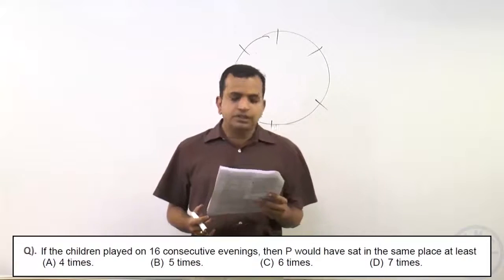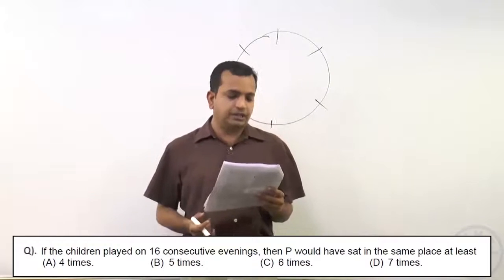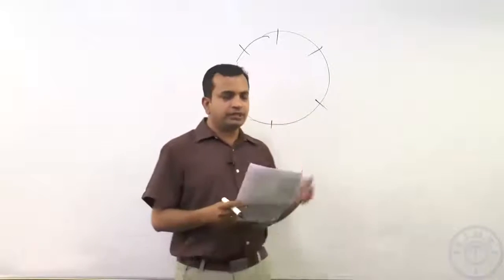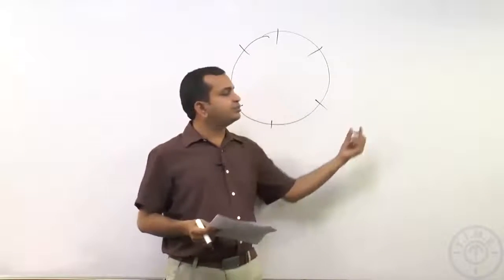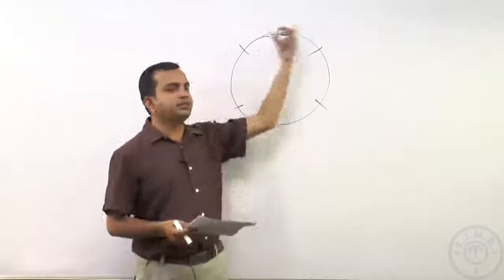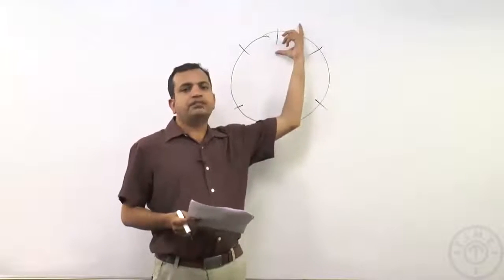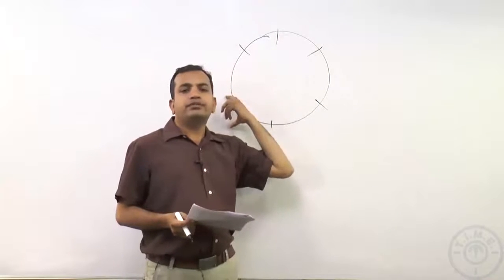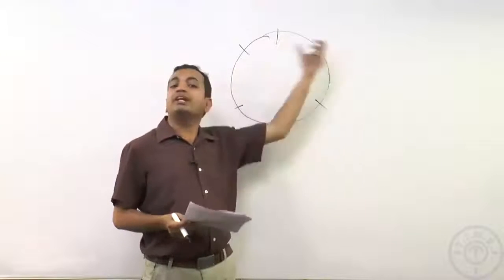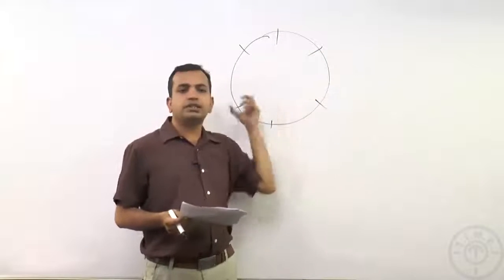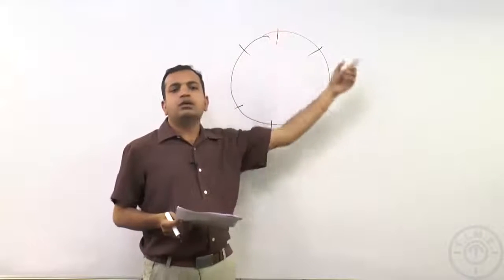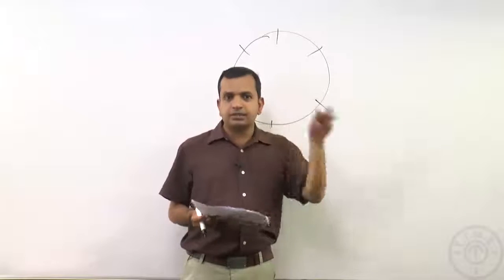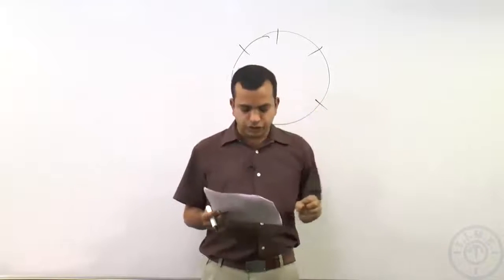If the children played on 16 consecutive evenings, then P would have sat in the same place at least how many times? We have discussed in the earlier question that every person has only 3 places to choose from out of these 6, because a person, for example, sitting in the first place on the first day has to sit on the third and the fifth places only, along with the first place on any other days. Similarly, 2, 4 and 6 will be available for those sitting on 2, 4, 6, and 1, 3, 5 will be available for those sitting on 1, 3 and 5. So, they are the only 3 seats with which they can interchange.